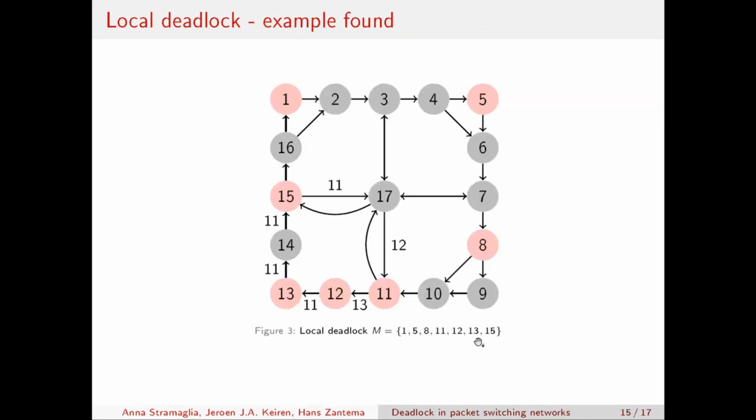For this set of 7 terminals, the channels connecting node 11 to 15 and 17 form a cycle of blocked channels that will never change their content again. This is a local deadlock situation. But you see, for example, that from node 1 a message can still be sent to node 5 or to node 8, and from 5 to 8, etc. So this is not a global deadlock situation, and this is indeed what we expected from the theory.